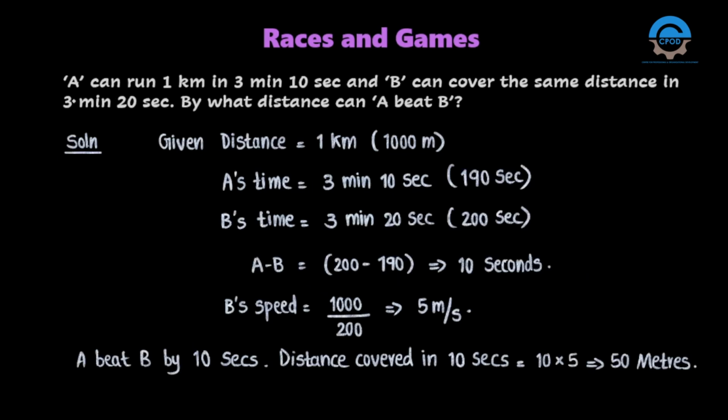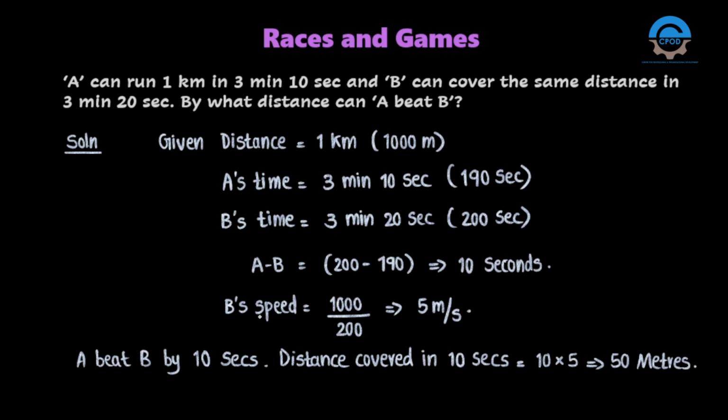Here is our next problem. A can run 1 kilometer in 3 minutes 10 seconds and B can cover the same distance in 3 minutes 20 seconds. By what distance can A beat B? Given distance is 1 kilometer, that we can write as 1000 meters. So A has completed the race in 3 minutes 10 seconds. On converting, it becomes 190 seconds. B's time is 3 minutes 20 seconds. On converting, it becomes 200 seconds. So the difference between A and B is 200 minus 190, that is 10 seconds.